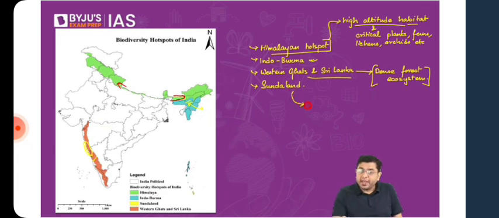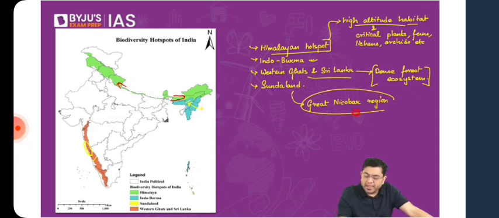Now, then you have the Sundaland. Sundaland hotspot in India. Even though it spreads over to the region of Indonesia and these South Asian regions as well, in India, it is restricted to the Great Nicobar region, not even Andaman. It is here in the Great Nicobar region where you find a significant amount of diversity in coral reefs. You will also find the dugong species that we have talked about quite frequently. So all those various species you find here.